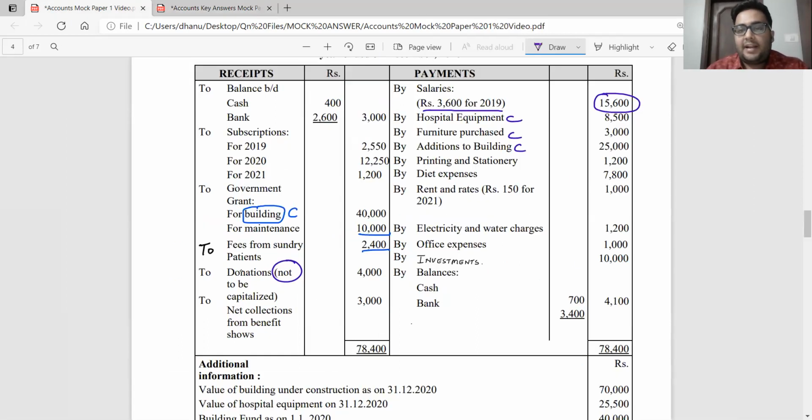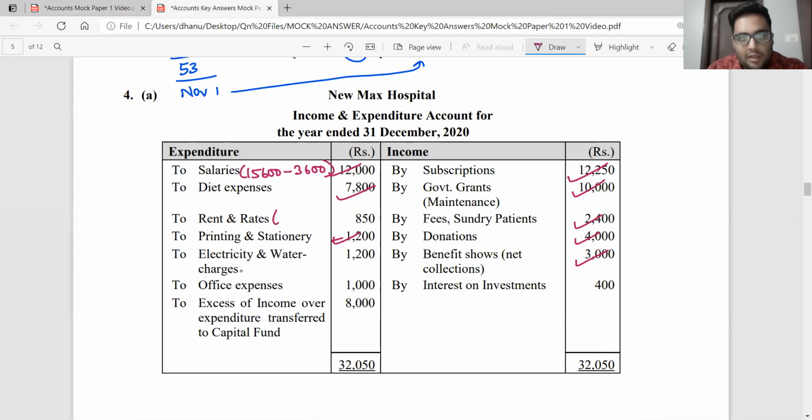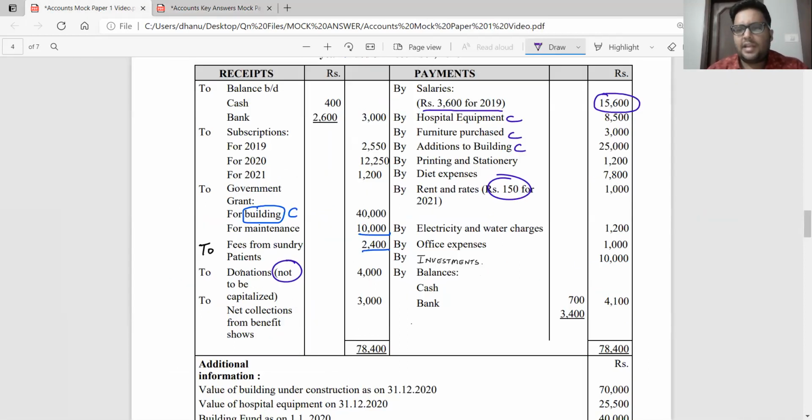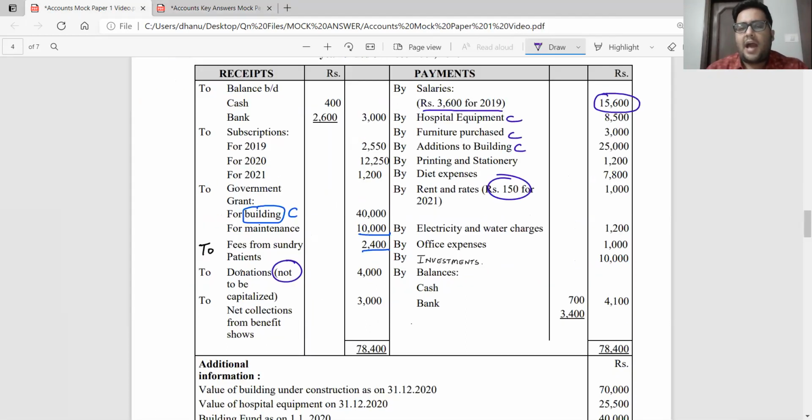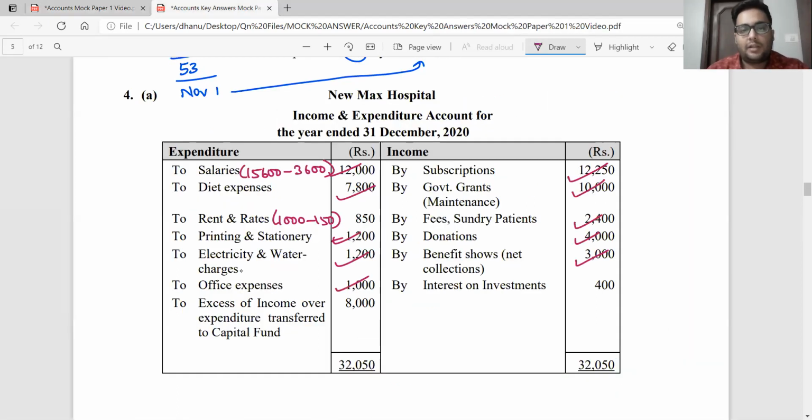Then by rent and rates, 1,000 rupees is the cash outflow during the year. Rupees 150 pertains to 2021. So again, I'm supposed to exclude this 150 rupees and I will record 1,000 minus 150, 850 rupees as rent and rates in my income and expenditure account. 850 rupees would be the expense for the current year. Continuing, electricity and water charges 1,200, directly recorded. I have by office expenses 1,000, directly recording 1,000 rupees.